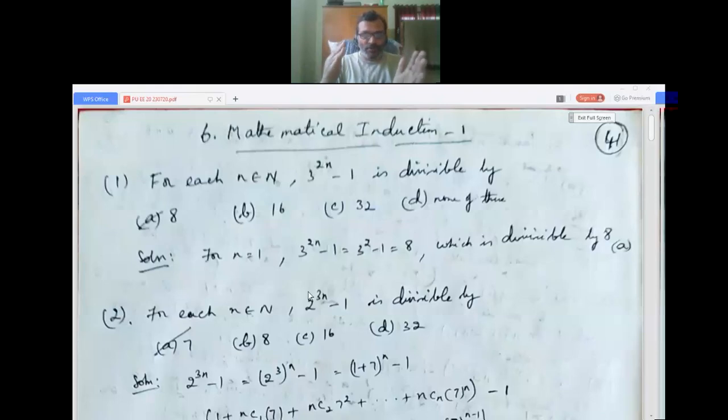So it goes on. If P of 1 is true, P of 2 is true. P of 2 is true, P of 3 is true. P of 3 is true, P of 4 is true. So it is true for all natural numbers, I can say positive natural numbers. This procedure is called mathematical induction, and I have told you in a very simple way. There are many other concepts in that.